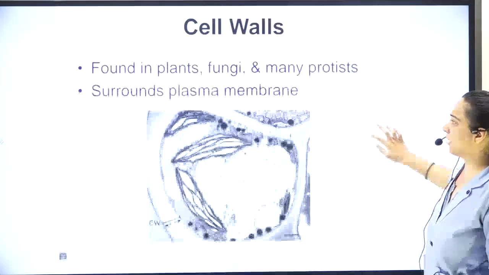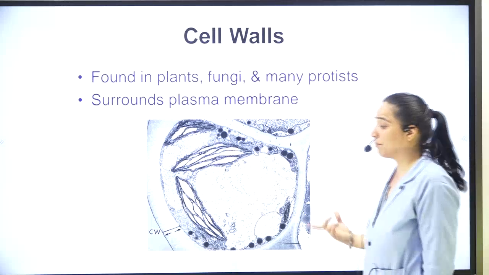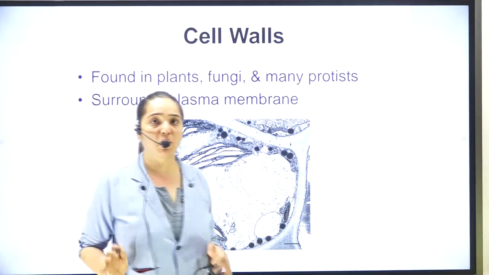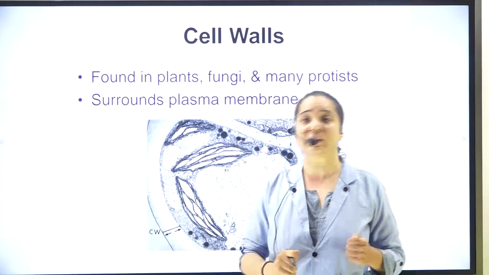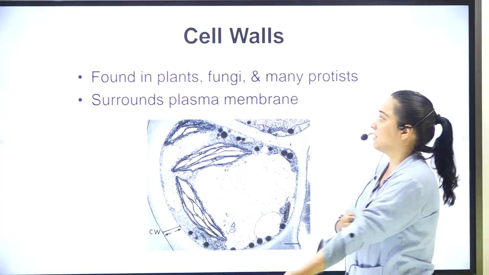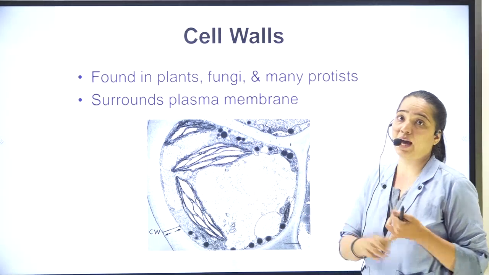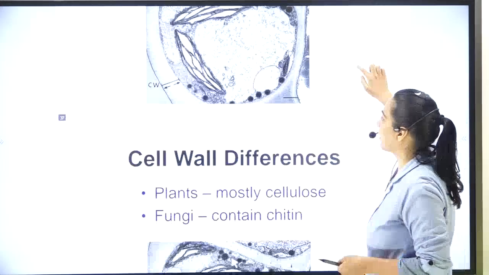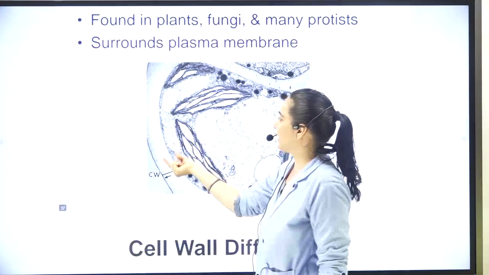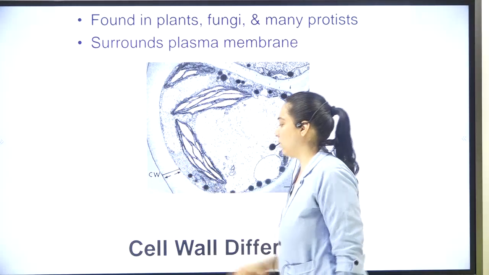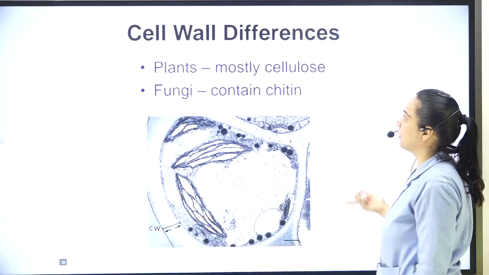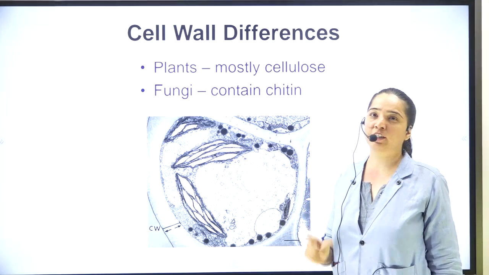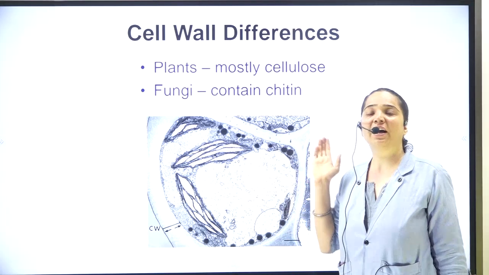We have done this. Coming to the next part, that is cell wall. We have also done this in detail. But today, because this content which we did, osmosis, is very important from examination point of view, we have to discuss it again. Moving further on the cell wall, where they are found, cell wall, they are found in plants, fungi and many protista. They are around the plasma membrane. As you can see over here, this extra layer, that is of cell wall. In plants, it is made up of cellulose, and in fungi, what it is made up of? Chitin. Do not pronounce it as chitin. What it is in fungi made up of? Chitin.